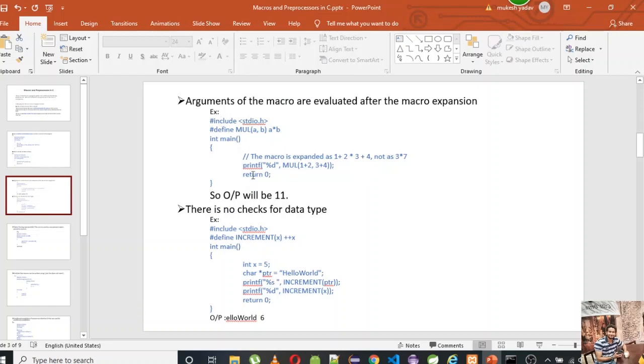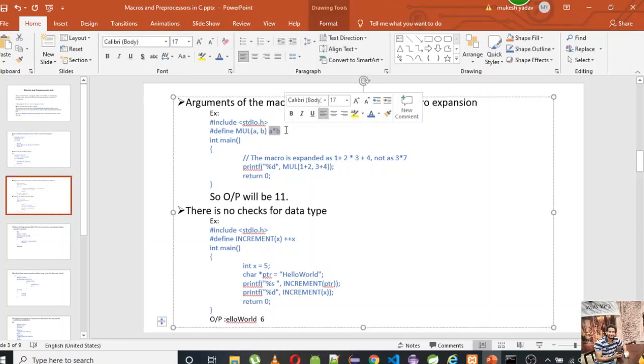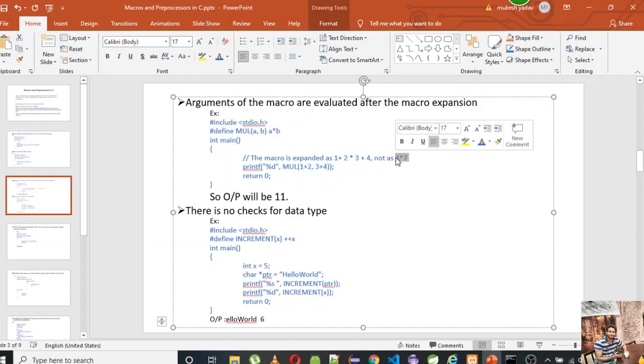The evaluation of the arguments passed to macros is done after the expansion. So this is the operation it has to perform, and I'm passing 1 plus 2, 3 plus 4. It will first expand those tokens I'm passing, so 1 plus 2 into 3 plus 4. You can see it is not evaluated like this. First it will expand like this, then it will get evaluated. So the output will become 11, not 21.